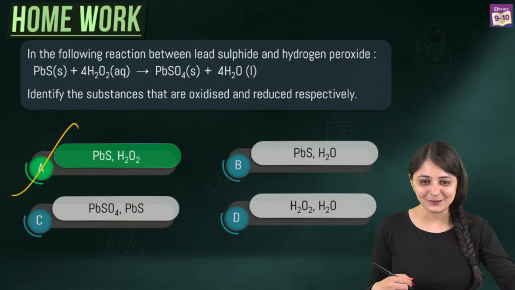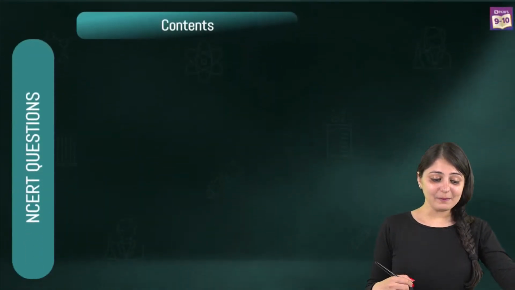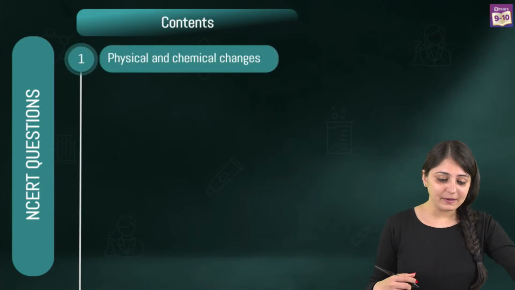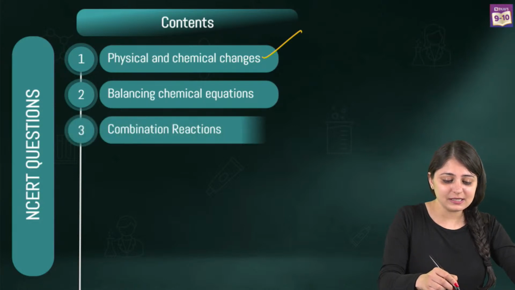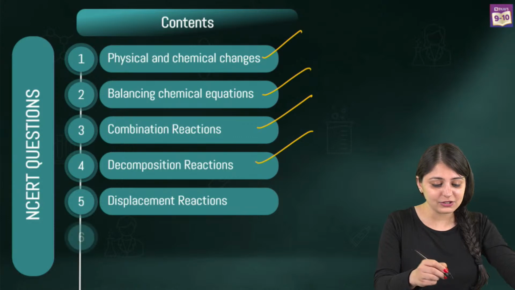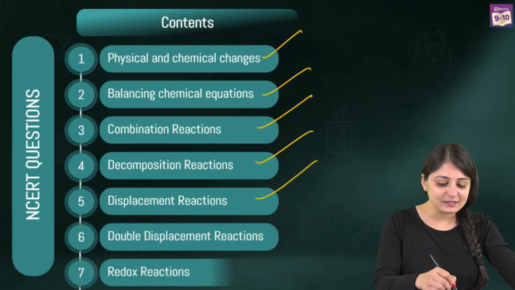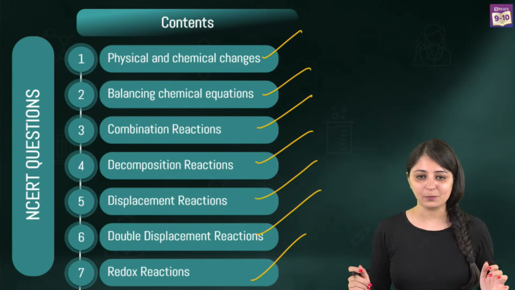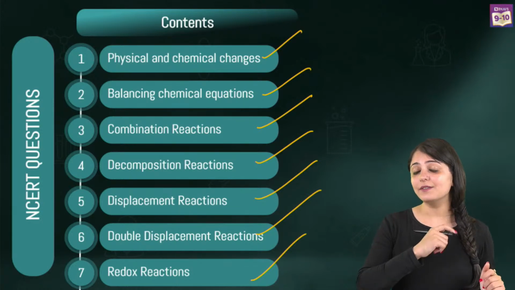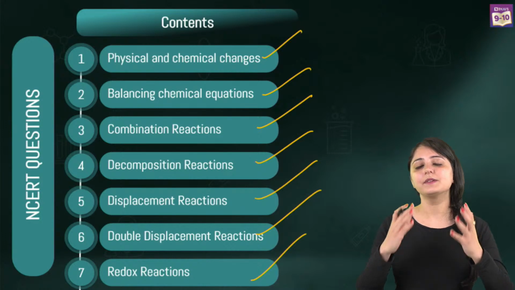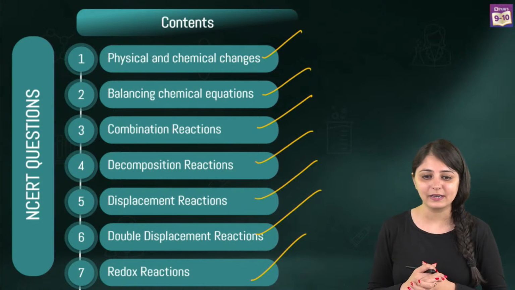Arvind, correct answer. Now, coming to today's agenda, what are we going to do? We'll be solving questions based on physical and chemical changes, balancing chemical equations, combination reactions, decomposition reactions, displacement, double displacement, redox. We'll be solving questions based on all these topics. Yes, Muskan, we will be doing exemplar as well. Don't worry about that. Definitely, it's a big yes. We will be covering that.